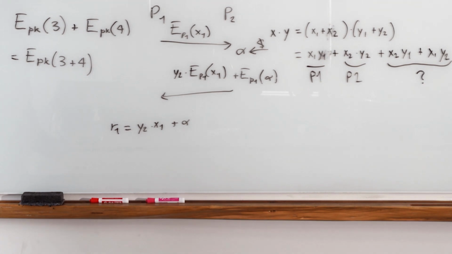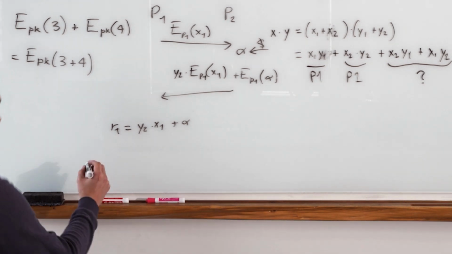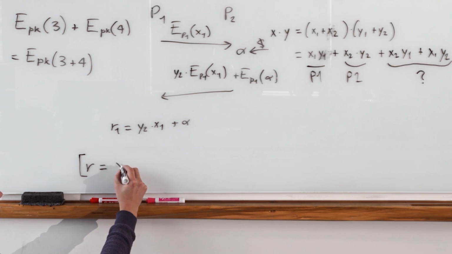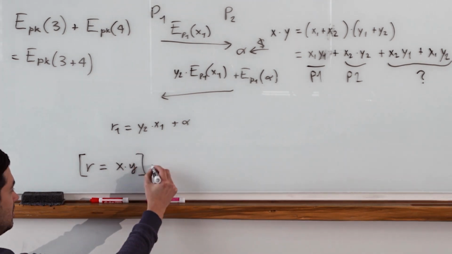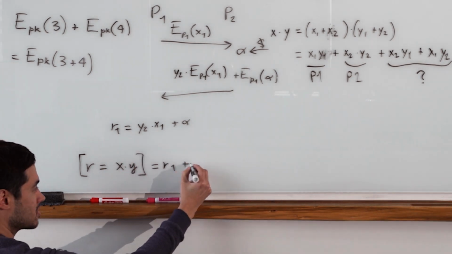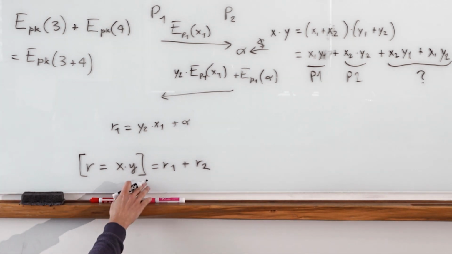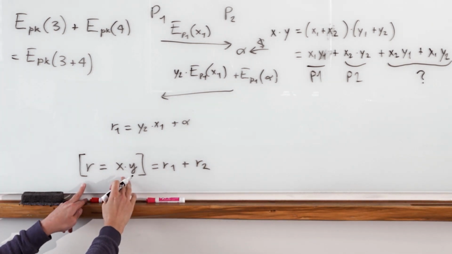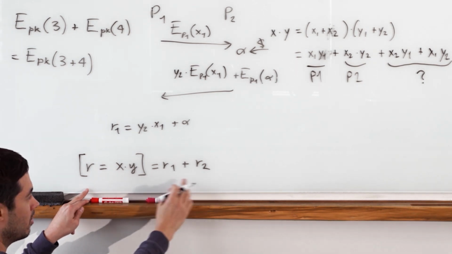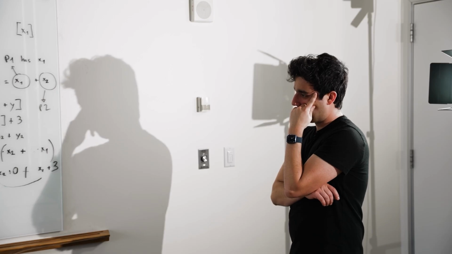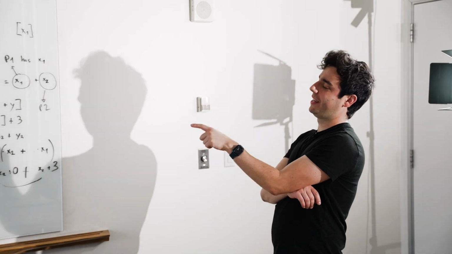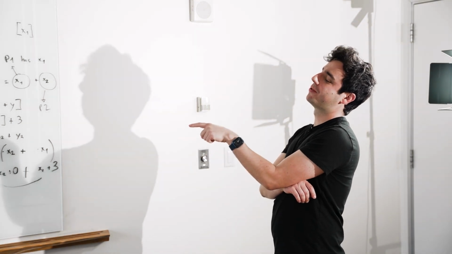Right. And so basically we have that R, which is X times Y, is R1 plus R2. So now we obtained an additive sharing of this multiplication, where R2 is, I assume, Y1 times X2 minus alpha.